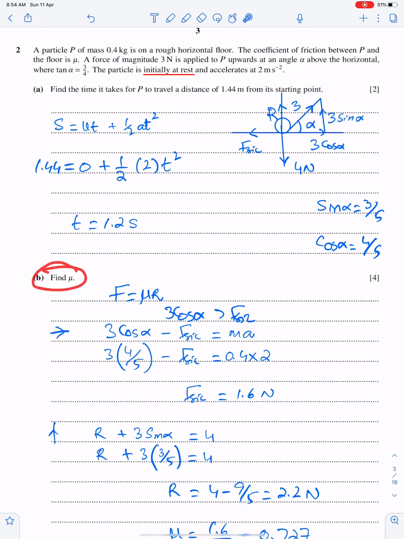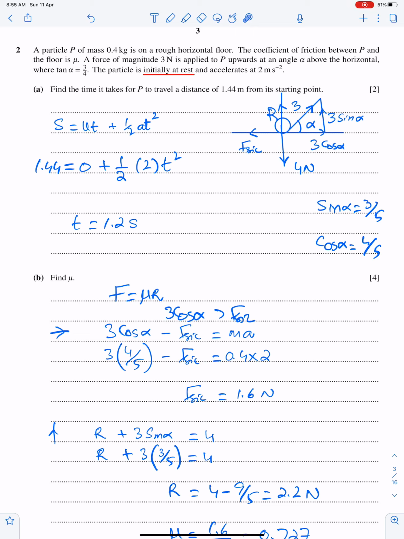Now for mu we have to find friction and normal reaction, and for that we need to resolve forces horizontally and vertically at this particle P. So the formula of friction is mu R. When you resolve forces horizontally, you'll get 3 cos alpha minus friction. So you have to bring friction on the left hand side. This is Newton's second law. We have mass, we have acceleration, we can easily get friction. This is the friction, 1.6 newtons.